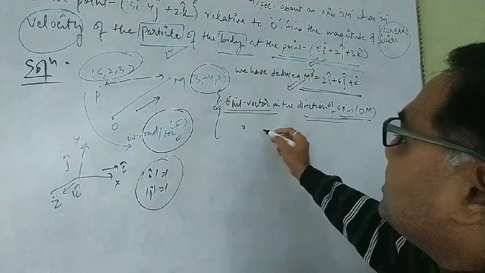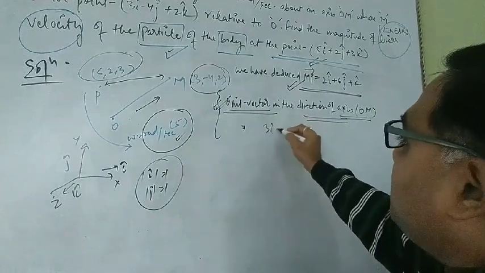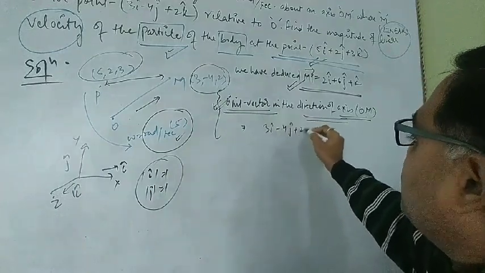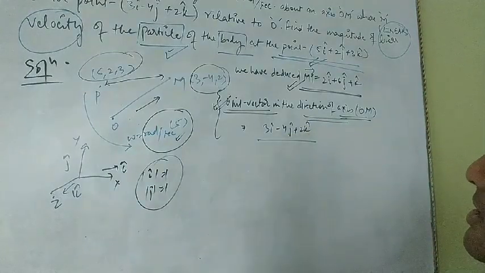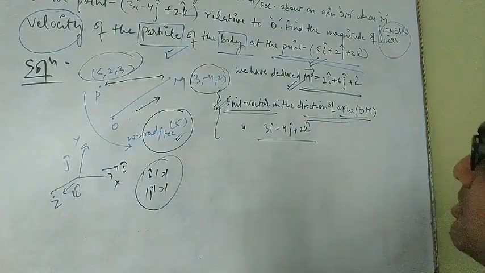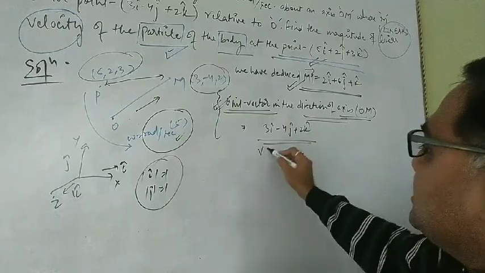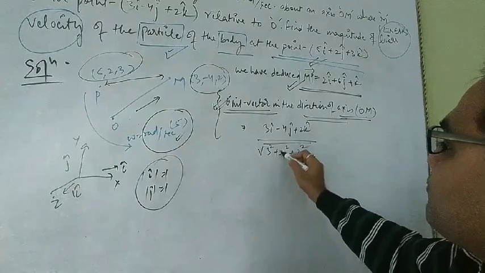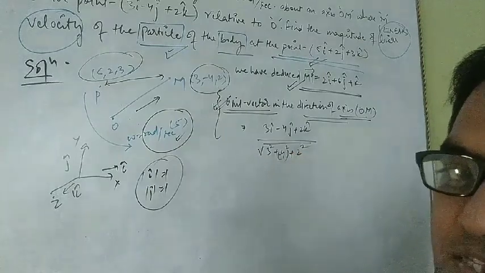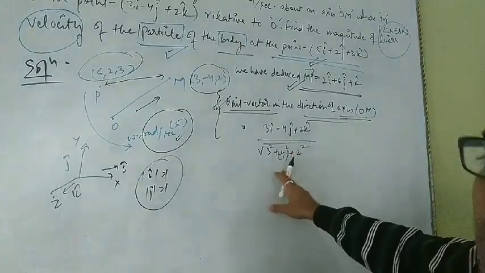We first write 3i minus 4j cap plus 2k cap upon the magnitude, which is the square root of 3 square plus 4 square plus 2 square. Actually this is minus 4 square, but because of the square it comes out positive.